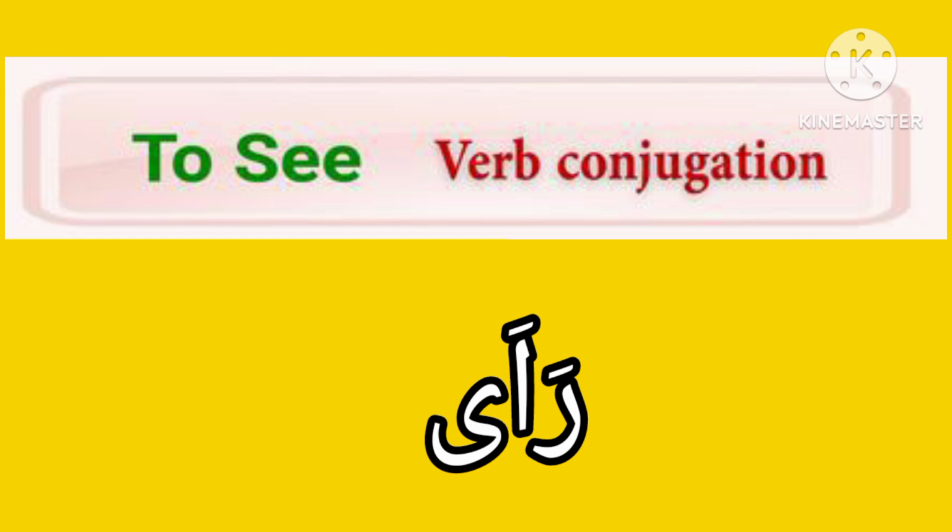Ra'a means to see. There are 14 derivations of the verb ra'a. First, I will suggest three tips for good learning. First, listen carefully. Second, repeat. Third, memorize. Let's move further and learn the conjugation of the Arabic verb ra'a.